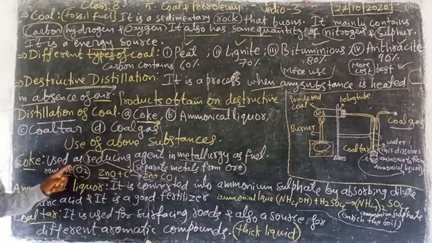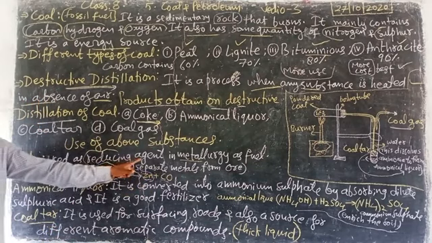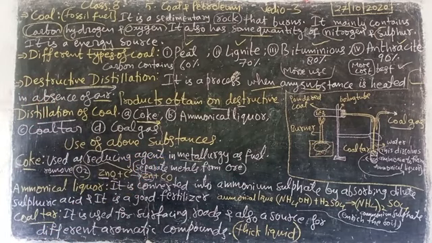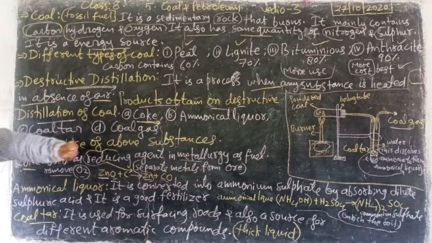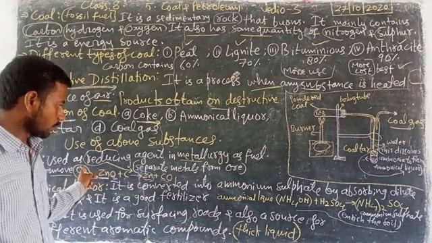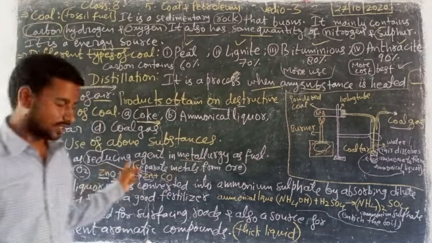This process is called reducing agent in metallurgy. By using coke, we are separating oxygen from metals. So coke is used for that type of process.